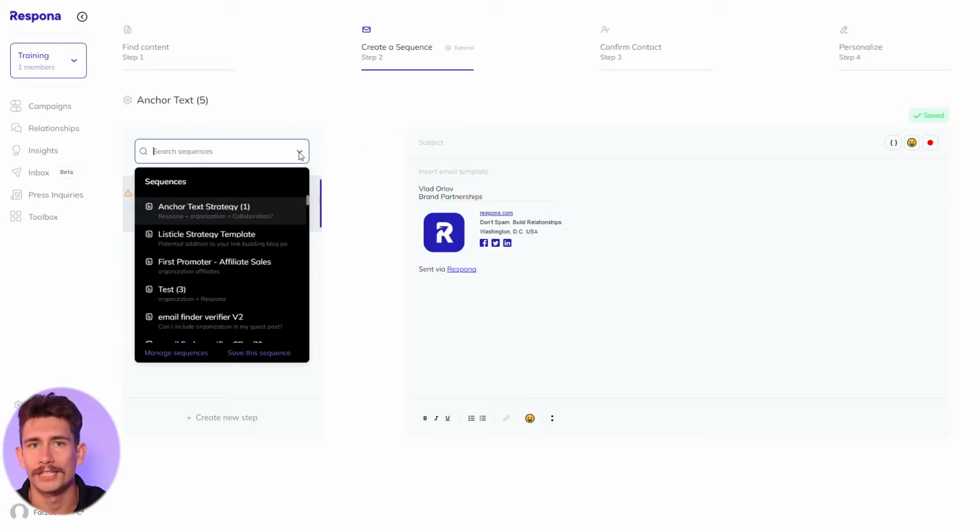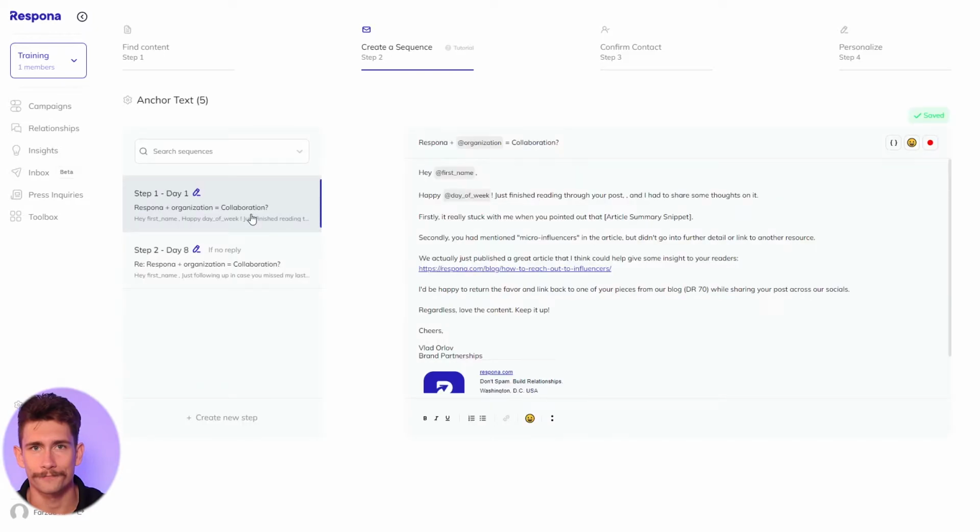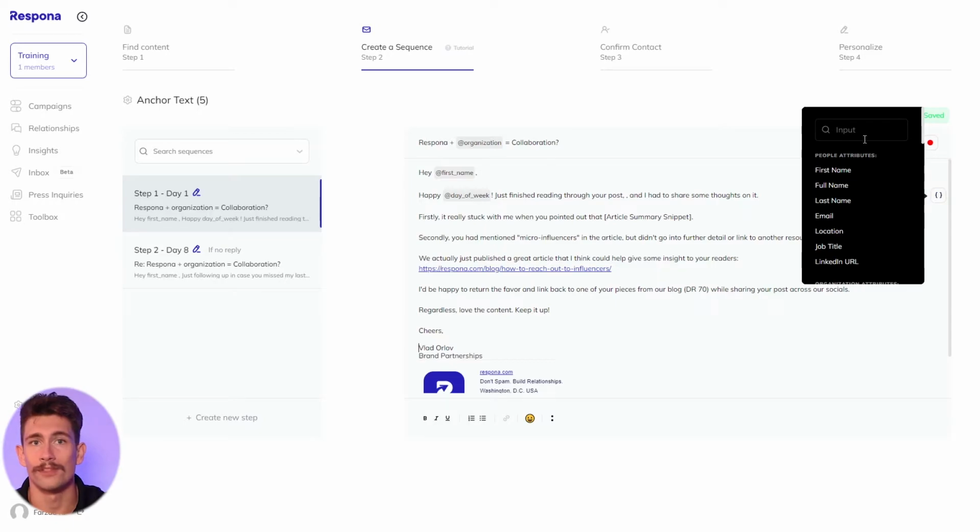For the anchor text strategy, the personalization for the pitch actually comes from the prospecting. So personalizing is very easy and requires little to no effort from your end. We will select the anchor text strategy pitch from our list of templates, and you can see exactly how our pitch is formatted. Just fill in the blanks that are relevant to your campaign because we already know that all the articles mention a specific keyword or maybe a variation of it. This way, you can reference something that the writer has mentioned within the content across all your articles.